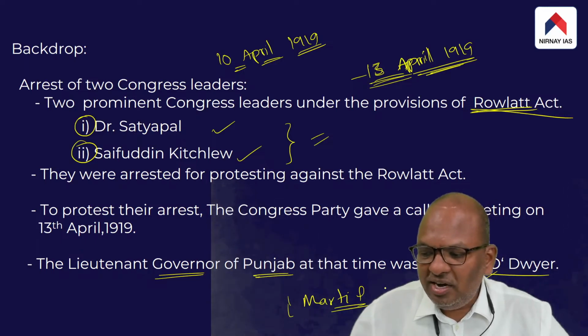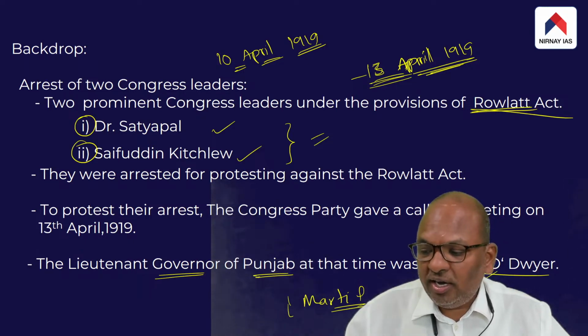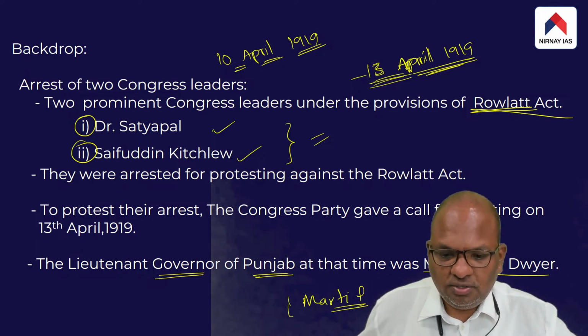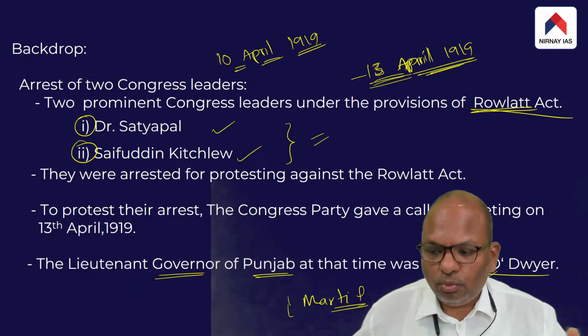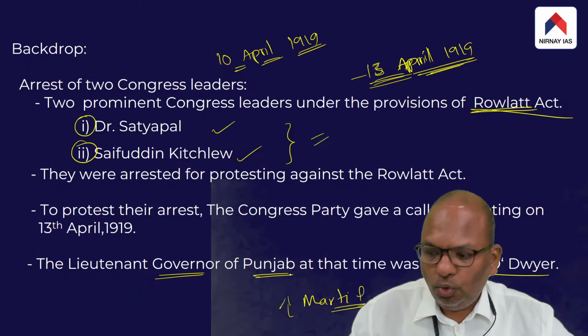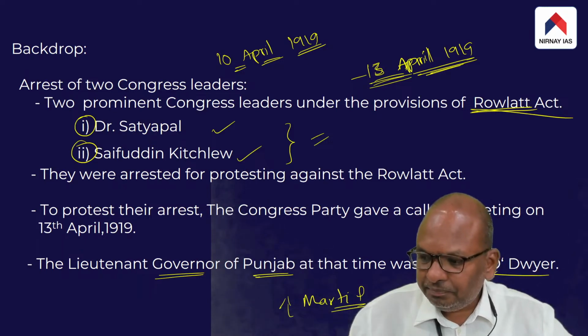Martial law is basically military law. Whenever martial law is imposed, people shall not assemble in large groups. This was the decision taken by Michael O'Dwyer. But the Congress party defied the martial law.